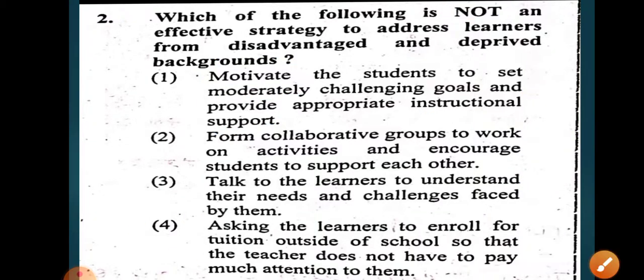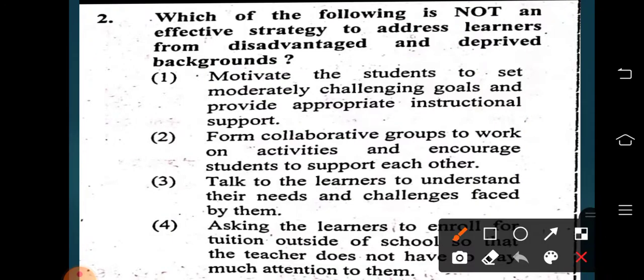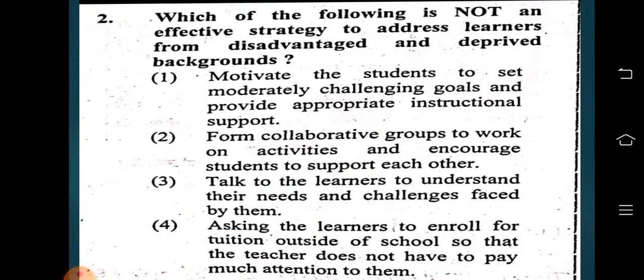Why is option 4 wrong? Because asking the students to enroll for tuition is a very bad idea to address learners from disadvantaged and deprived backgrounds. Option 4 is the right answer.